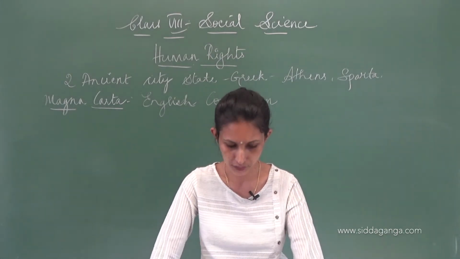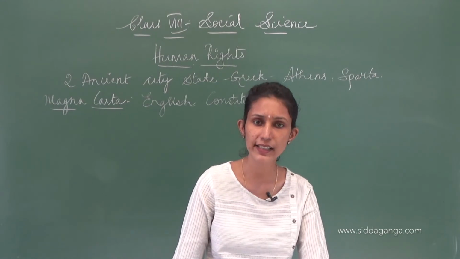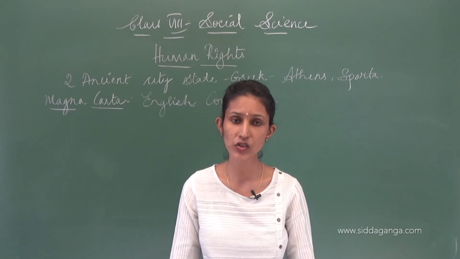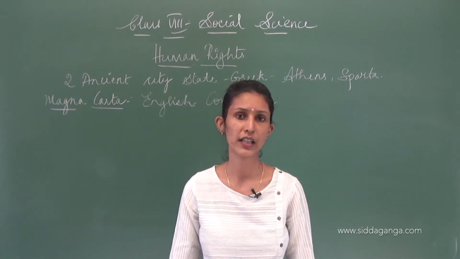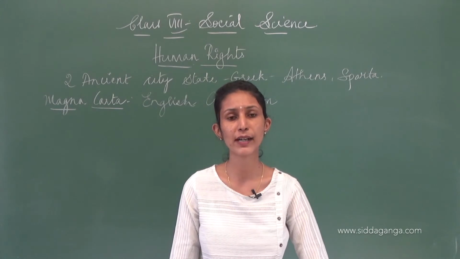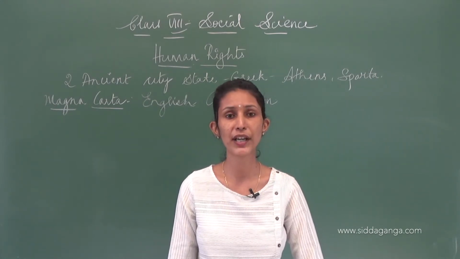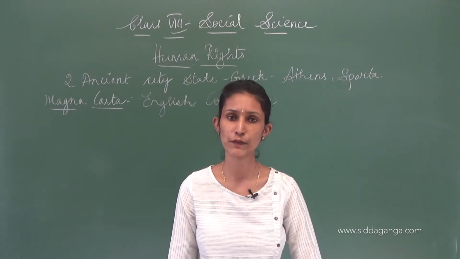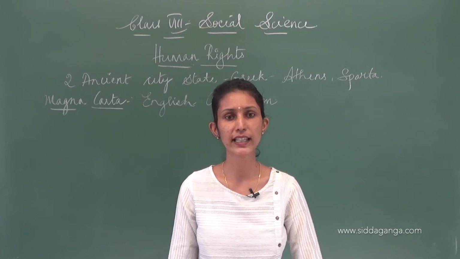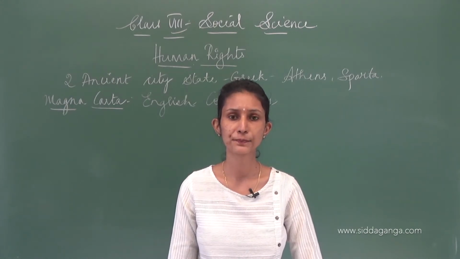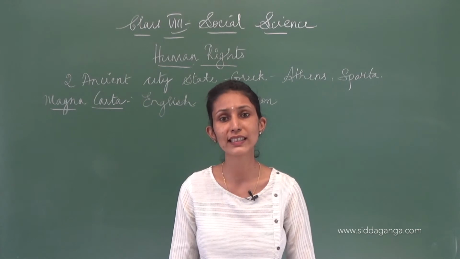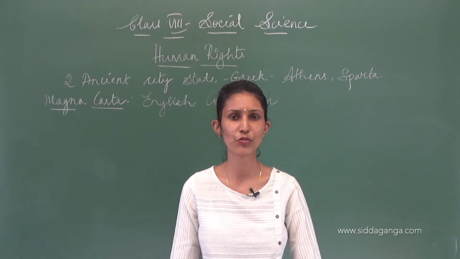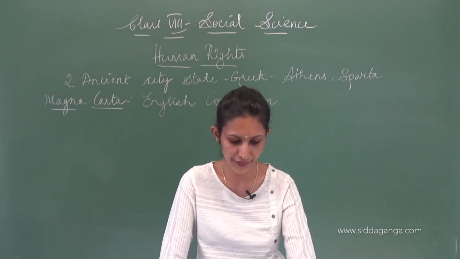Then, when all this was asserted, when all this was said, individuals started realizing their importance in society of having human rights. Each individual realized that I have to have my rights. I have to have my basic human rights. Basic human rights of what? Of living and freedom. That is my basic human right, and I will have it. They understood John Locke's words seriously. That is, you're born with it. You cannot be given any basic human or natural rights.